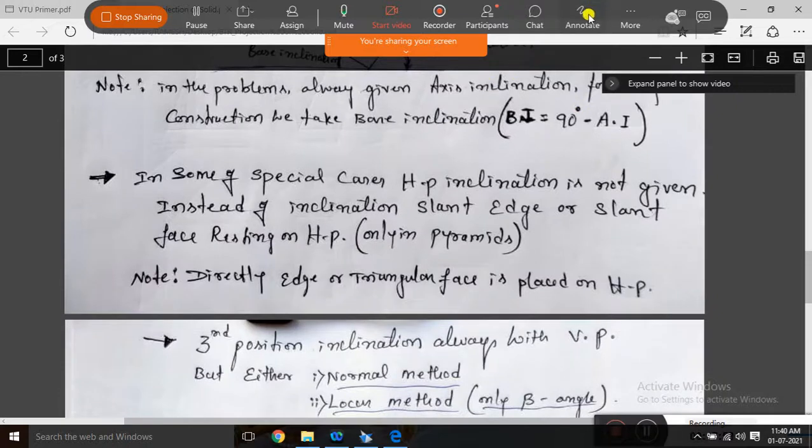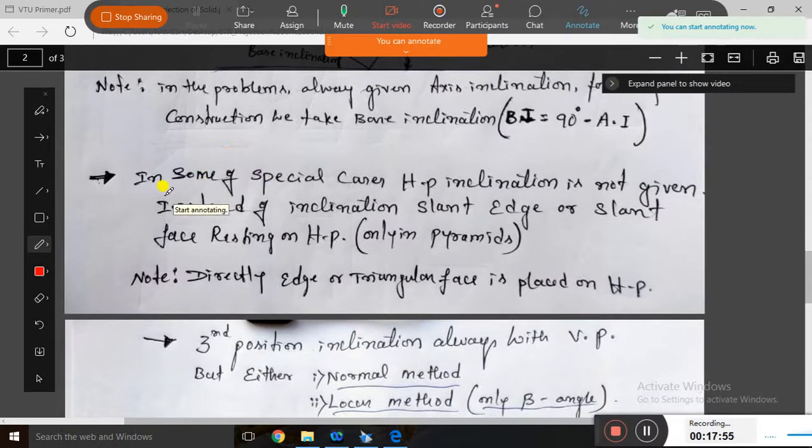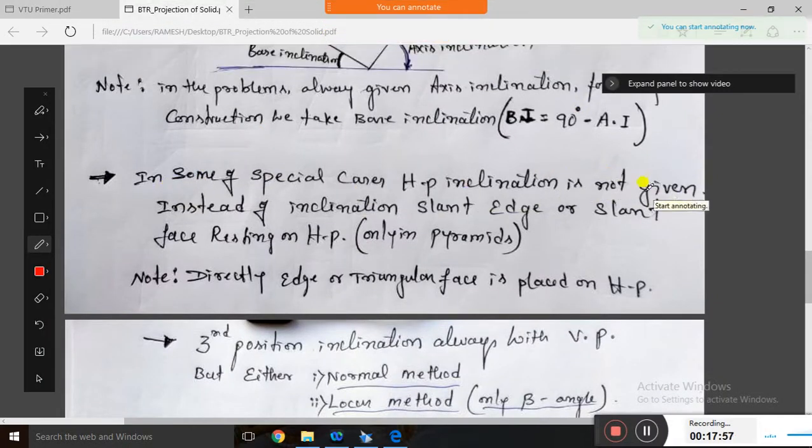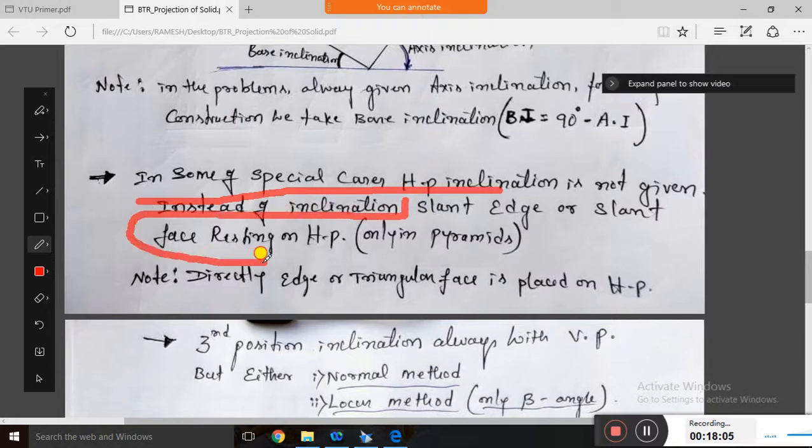So the next point is, in some special cases HP inclination is not given, and instead of inclination a slant edge is given. Some special case problems are there. Here they do not give the inclination to HP, but instead they will give the slant edge and slant face.